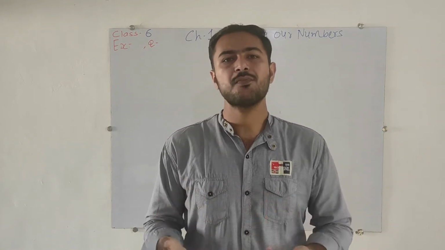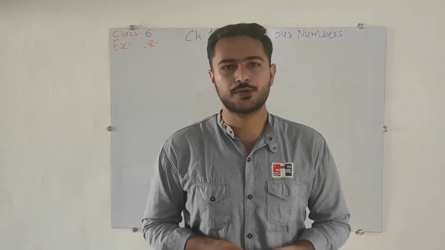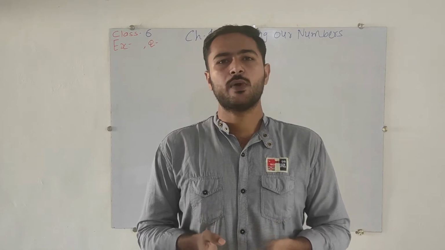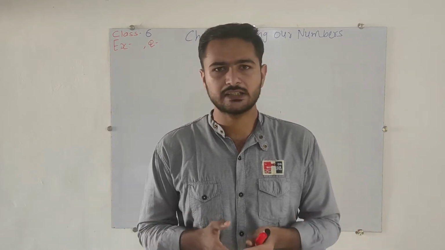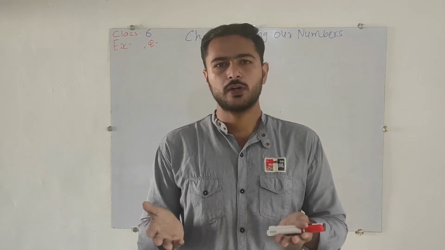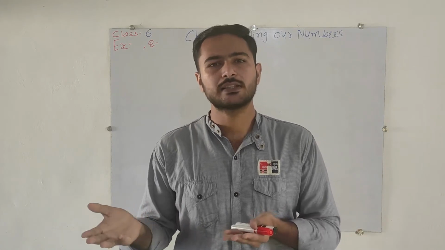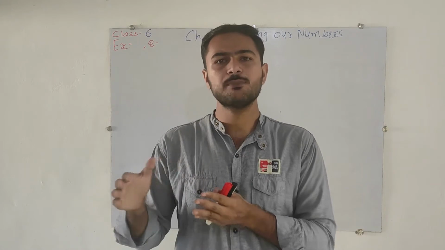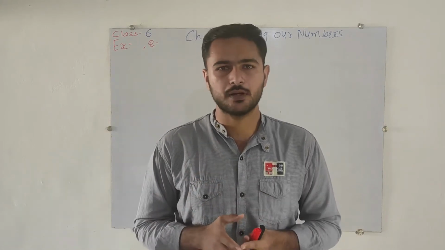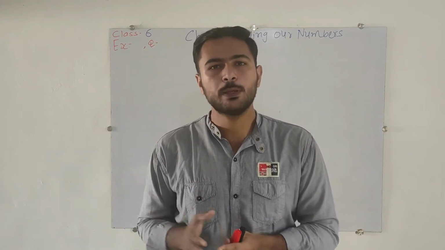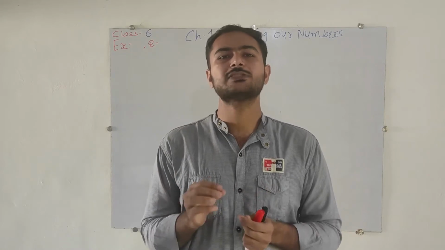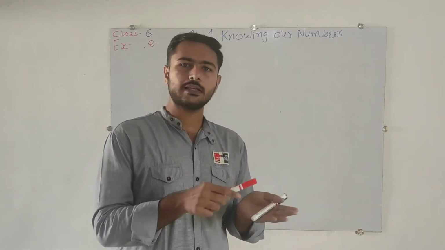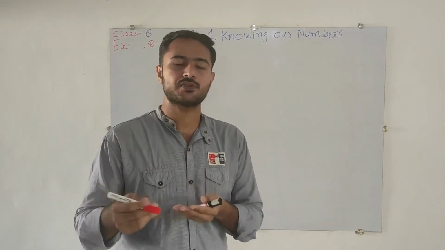So we are estimating for the larger numbers, like for any very grand event. Okay, there are 1 lakh, 2 lakh people. So what we say, approximately there were 1 lakh people. Approximately there were 2 lakh people. So that is the estimation. That is not the fixed number. So how can we do the estimation and the approximation?